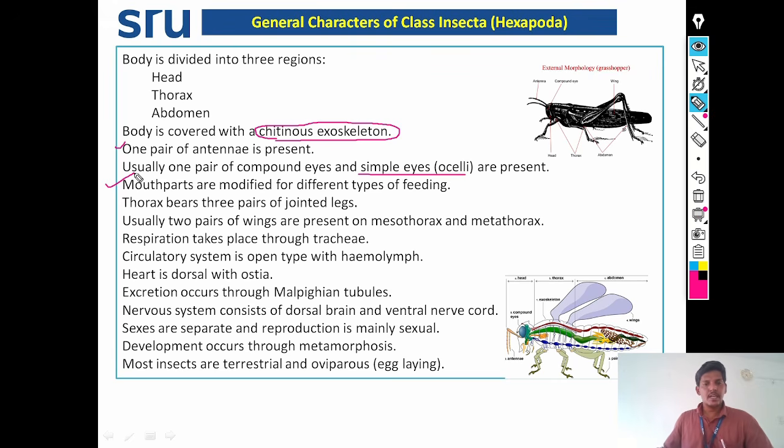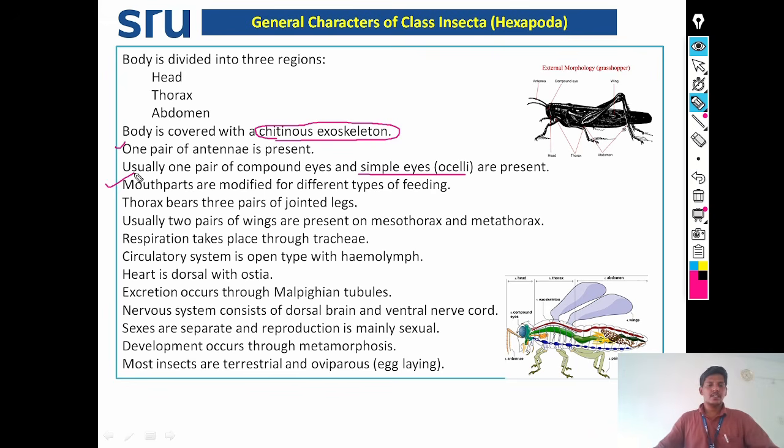Piercing and sucking type is there in mosquitoes and in plant bugs. Sponging type is there in houseflies. Mandibulosuctorial type is there in antlion grubs. Like that, mouth parts are modified for different types of feeding.